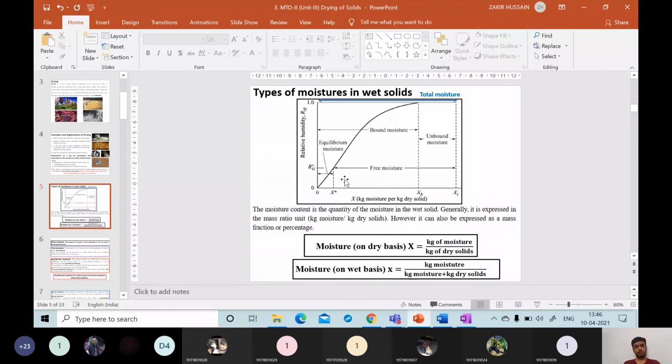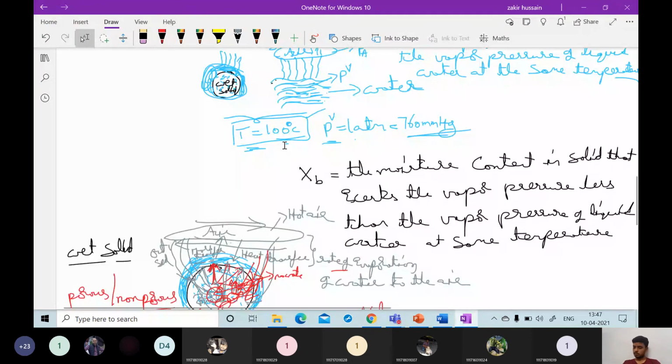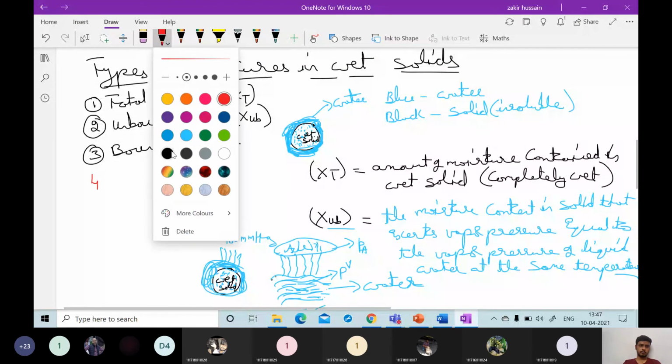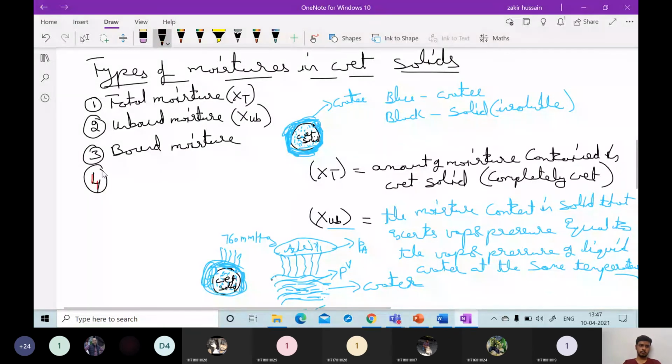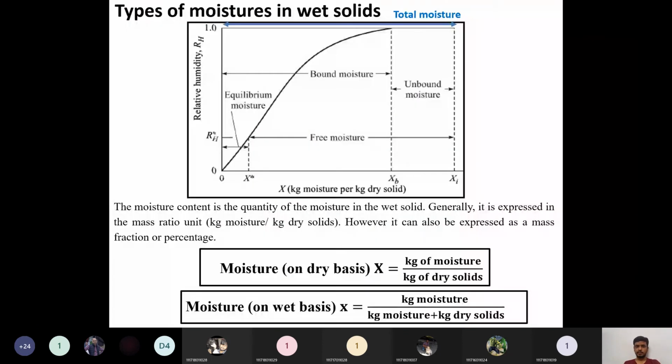The next one is free moisture. So this fourth one is free moisture. What is free moisture? If you notice in this graph, only a small part of the wet solid will be occupied by the bound moisture, and a large part will be occupied by the unbound moisture.